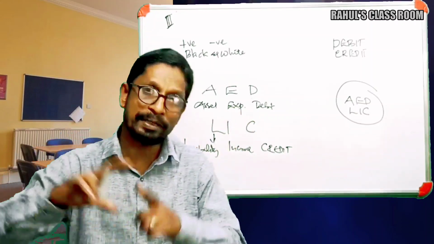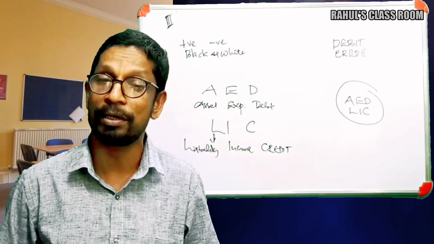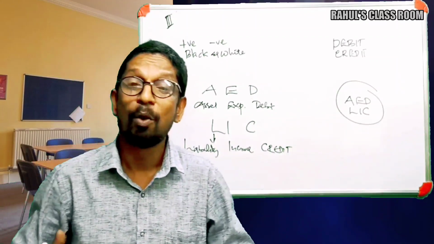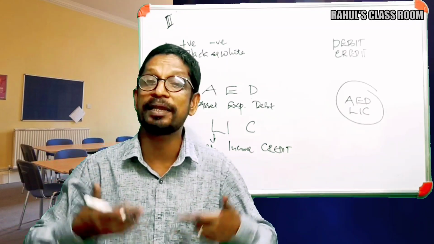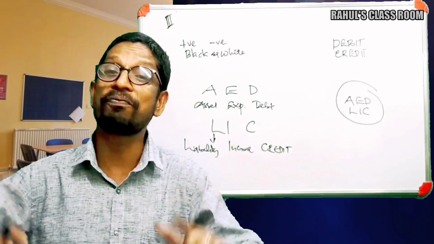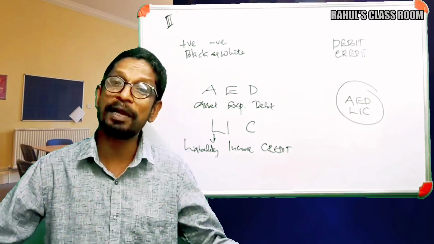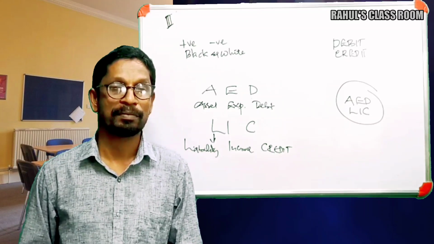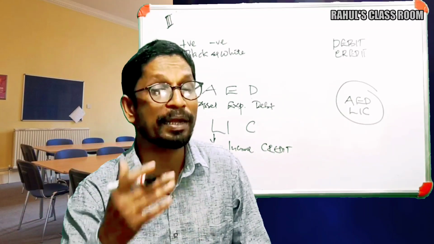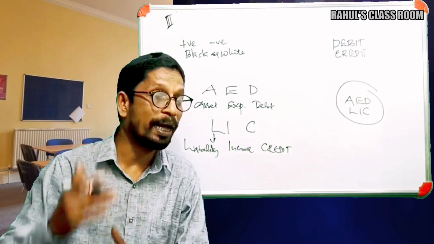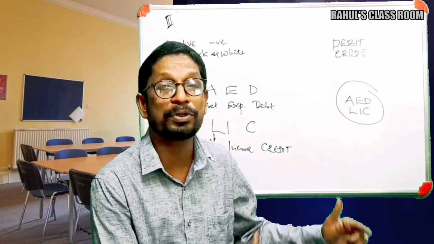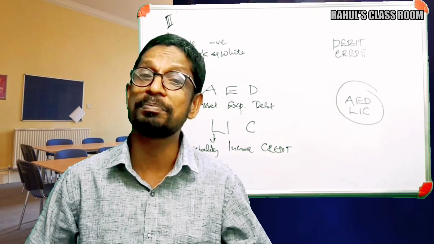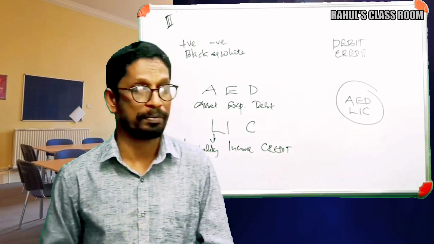So what are the debit items here? Assets and expenses basically show a debit nature. When assets and expenses are increasing, they should be debited further. Similarly, when liabilities and incomes are increasing, they should be credited again. And when assets and expenses are reducing, they should be credited. And when liabilities and incomes are reducing, they should be debited.